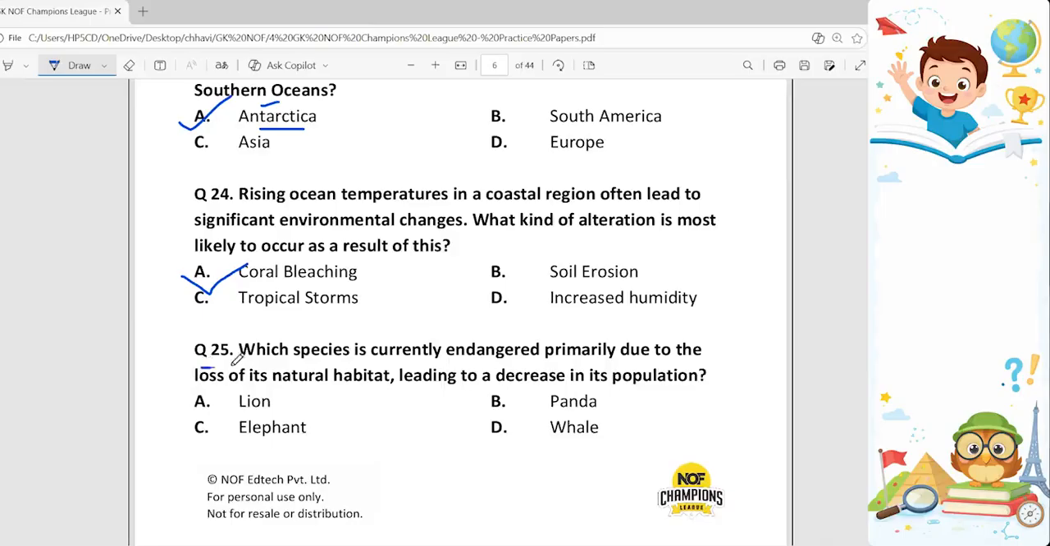Next, question number 25. Which species is currently endangered primarily due to the loss of its natural habitat, leading to a decrease in its population? So the answer to this is option B, panda. Panda is the species which is currently endangered, and because of the loss of natural habitat, that's why it is having a decrease in its population. Next question.